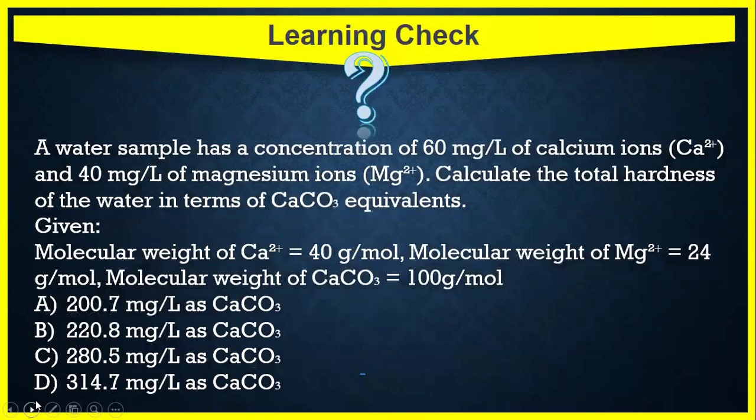Now, time for the learning check. Read the question that comes to your screen and try to solve this. A water sample has a concentration of 60 milligram per liter of calcium ions and 40 milligrams per liter of magnesium ions. Calculate the total hardness of water in terms of calcium carbonate equivalent. What data are we given in the numerical? Molecular weight of calcium is 40, magnesium 24, and calcium carbonate 100. Pause the video and try to solve this numerical.